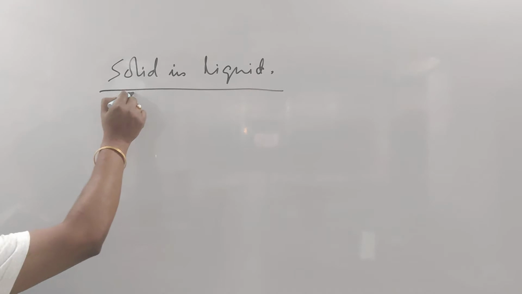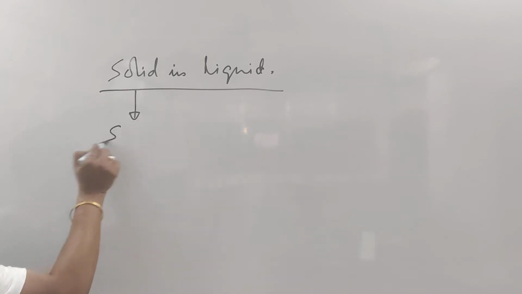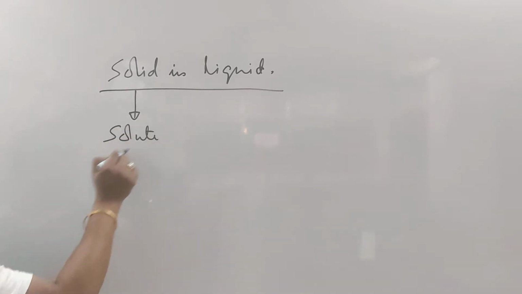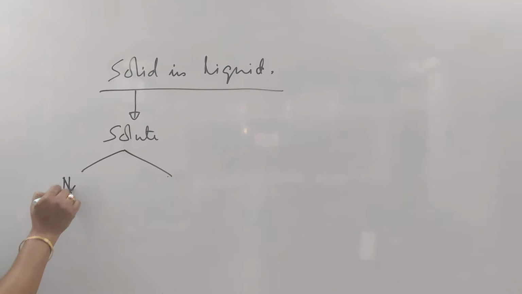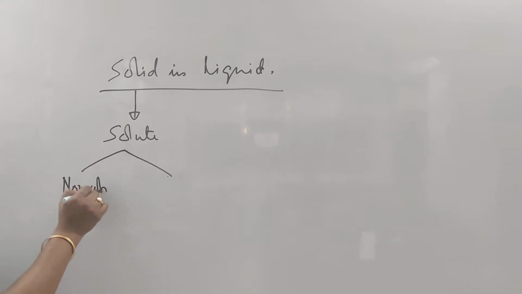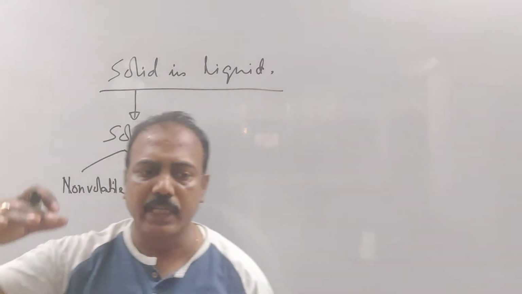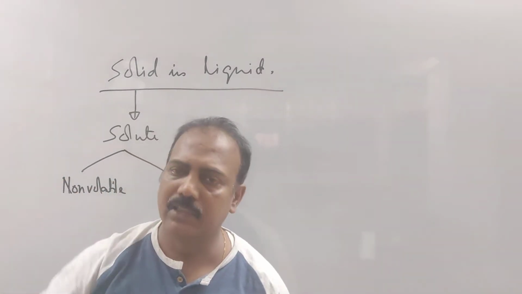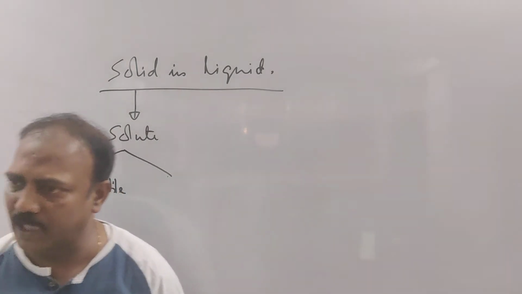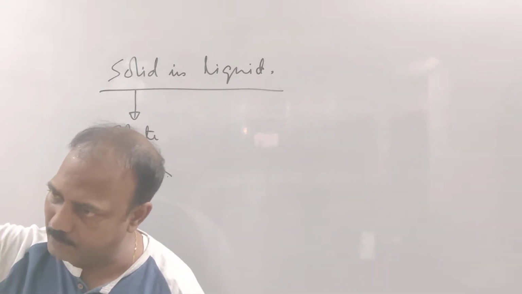If I ask you for examples, you can give thousands of examples. I am not asking that. Now, this solid solute can be of two types. One we call non-volatile solute. Very important terms I am using. Non-volatile solute means it itself cannot be vaporized.